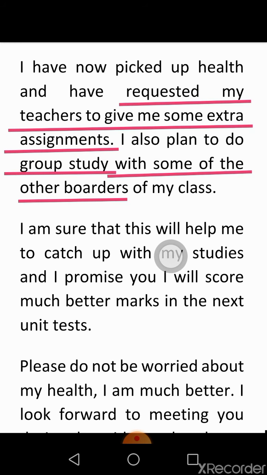And how the marking is done is: 5 valid points will be taken, either 3 reasons and 2 plans, or 2 reasons and 3 plans. For each point, half mark is allotted. So total, you will be given 2.5 marks for the content. Half mark for 5 points, so 2.5 marks. If the reasons and the plans are written in the proper manner, you will be given the full 2.5 marks. No compromise.